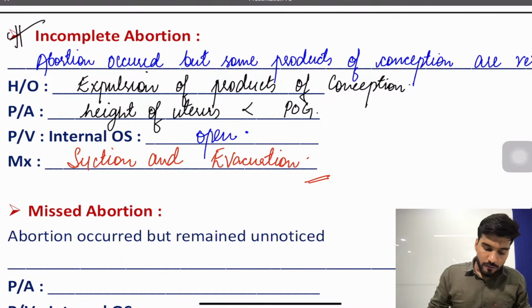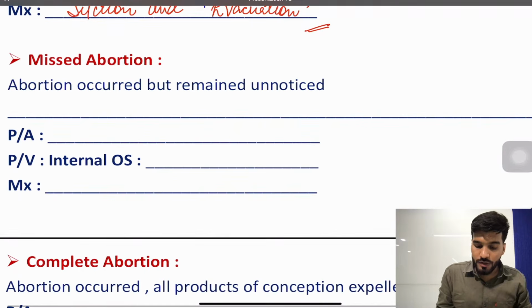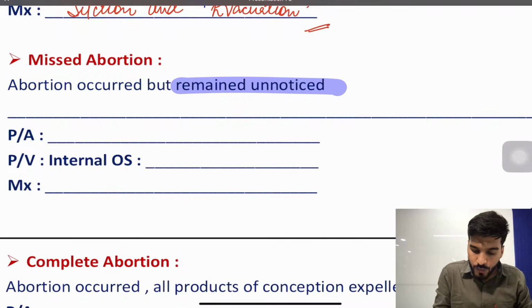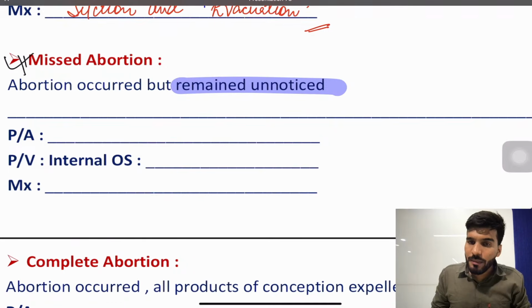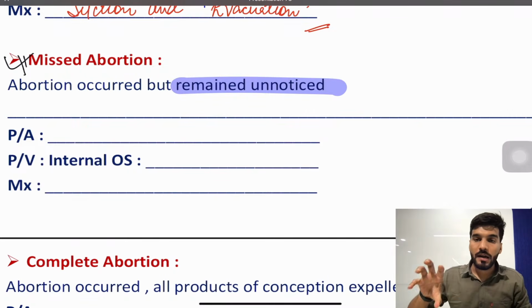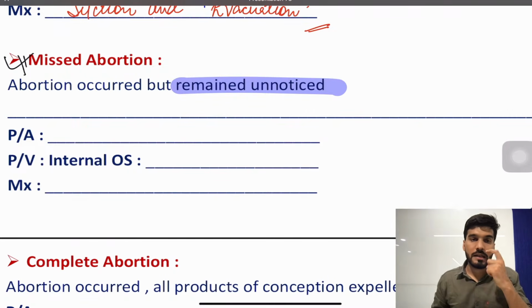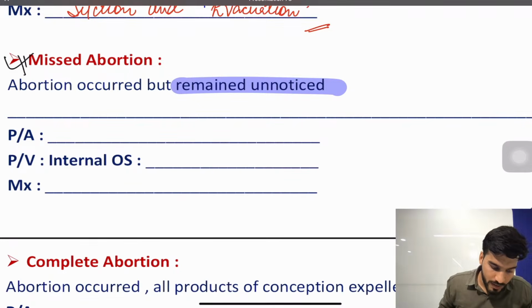Followed by that we have a missed abortion. Now missed abortion, sir, abortion occurred but remains unnoticed. Why does this remain unnoticed? Because it's usually asymptomatic. There may or may not be any pain, there is slight spotting, not complete bleeding. So it's usually unnoticed, or it's also written as with no warning signs and symptoms. If the abortion occurred with a crumpled sac with no cardiac activity, that is the classical diagnosis of a missed abortion.